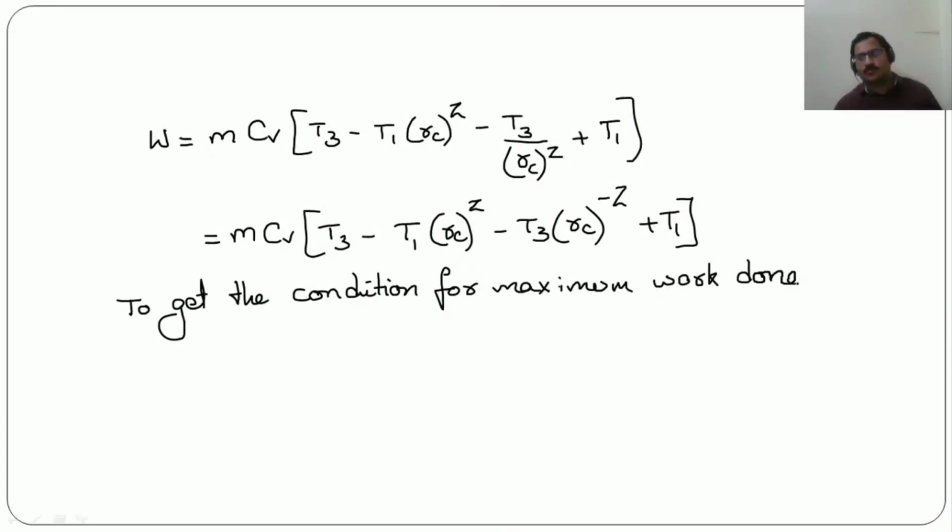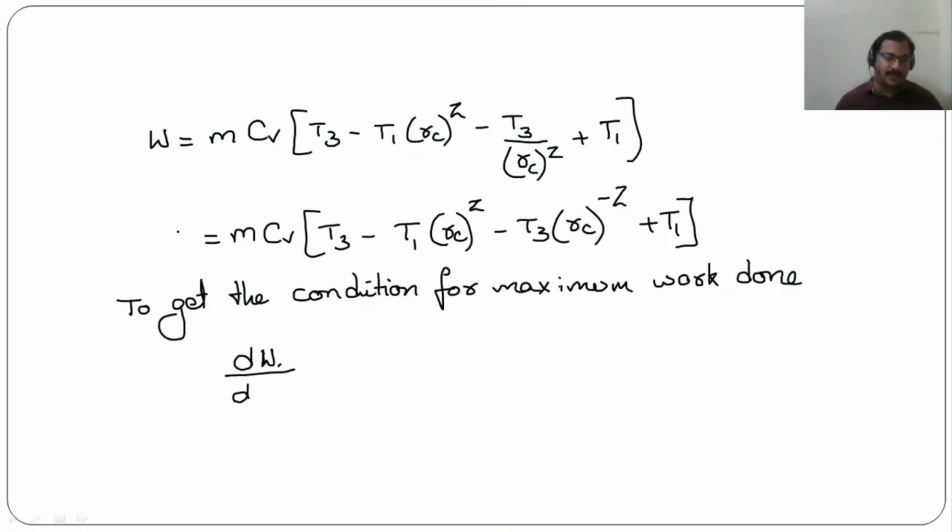We know from mathematics, maximum and minimum principles, if we want to get a maxima condition, we need to differentiate that particular term with respect to the most influencing variable.